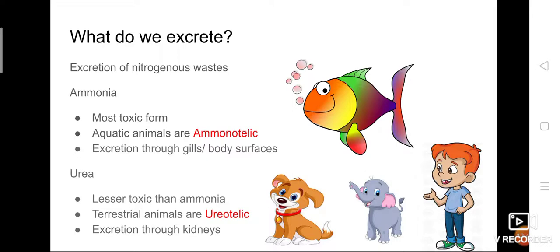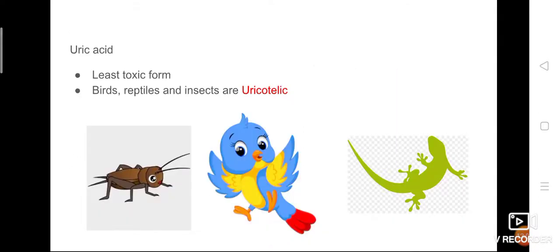That urea, and we know that excretion is also transportation. So urea is transported through blood and reaches the kidney. The kidney does this excretion process and removes the urea. Okay, and the third nitrogenous waste is uric acid. Compared to ammonia and urea, uric acid is the least toxic form of nitrogenous waste. Least means very, very less toxic.